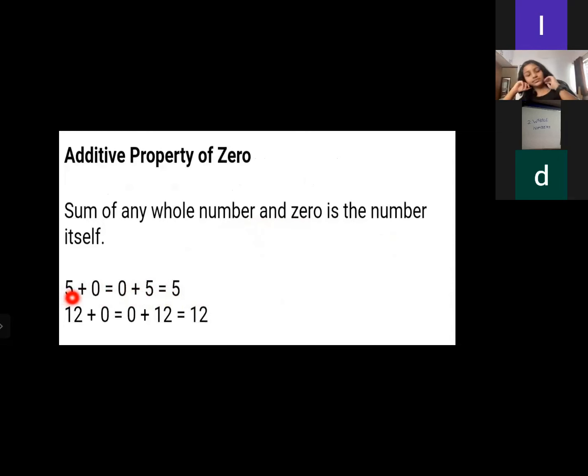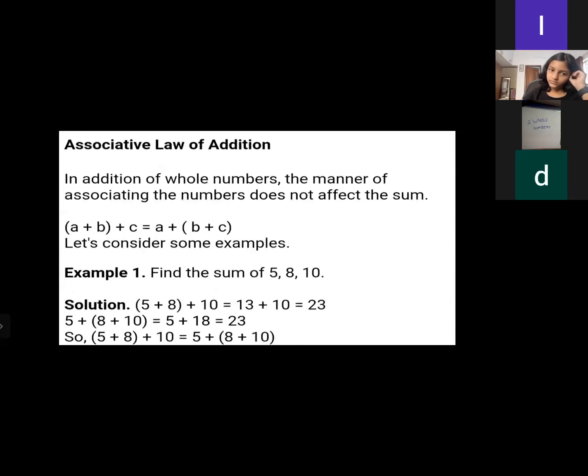Again, here also 12 plus 0 is equal to 0 plus 12 is equal to 12 only. There is no use of a 0. We get the digit, that's the main thing. Now come to the last concept, that is all about the associative law of addition.